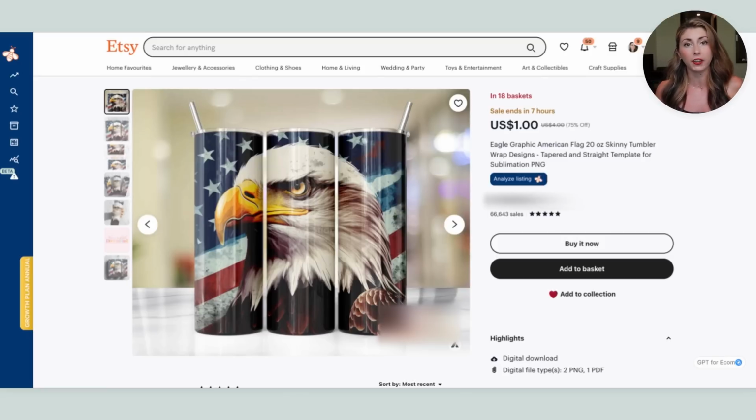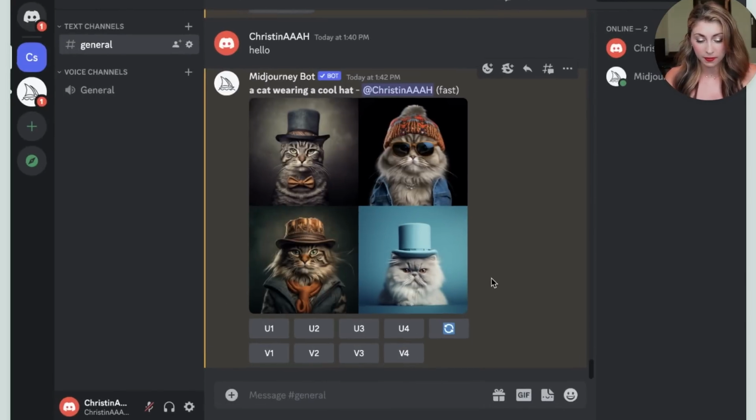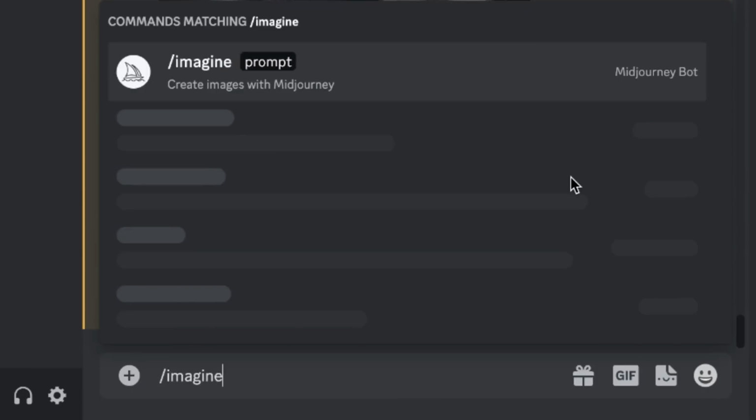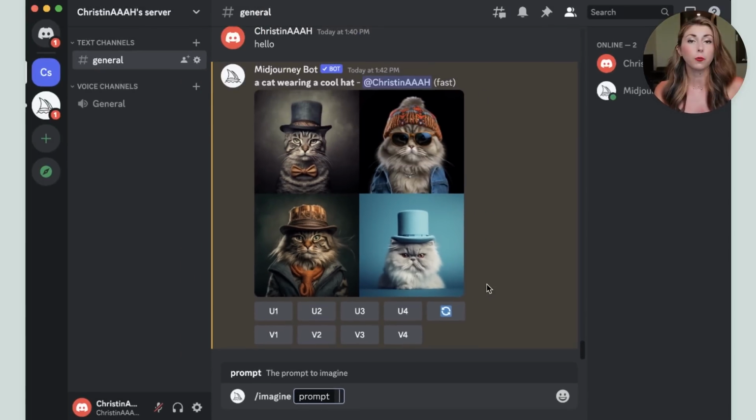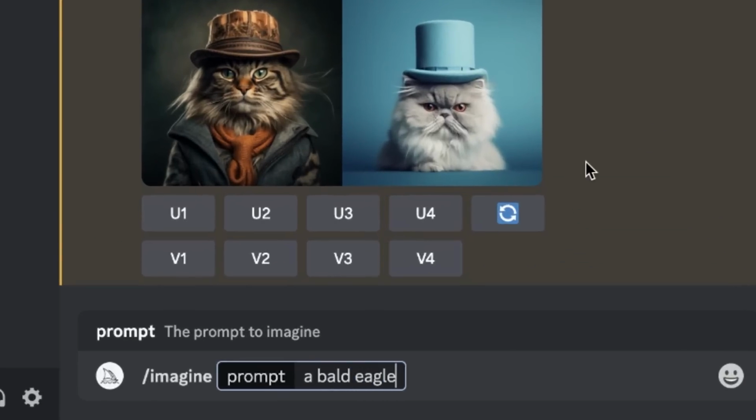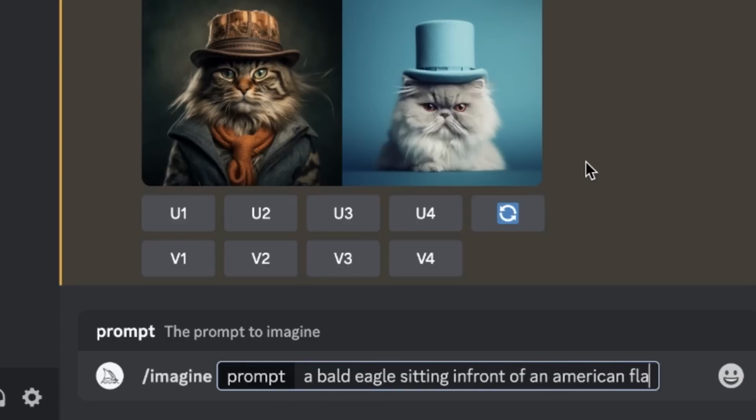Try to think of brand new niches so you are sticking out, but I just want to show you what is possible. So I'm going to try to make this with an American flag and an eagle in the front. I'm going to type in /imagine and then hit enter, and that's going to bring up our prompt box where we're going to tell the AI exactly what we are looking for. So we are looking for a bald eagle sitting in front of an American flag.